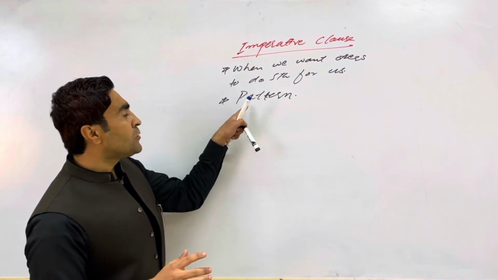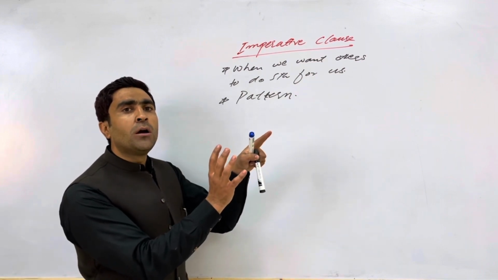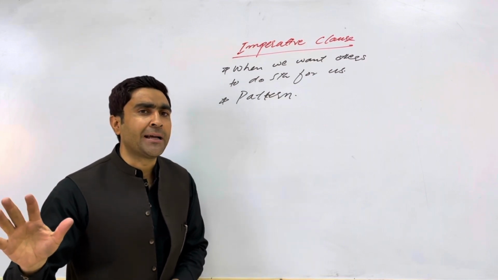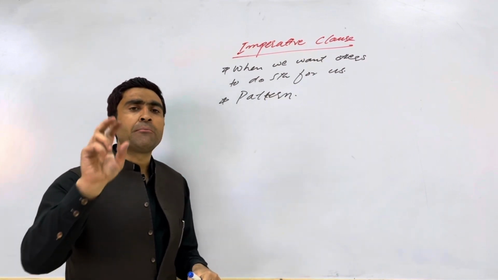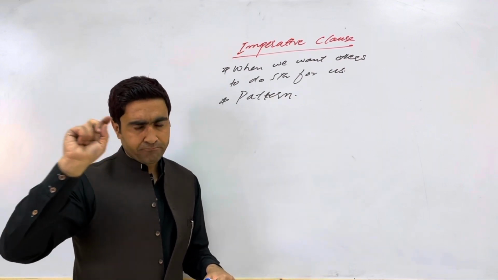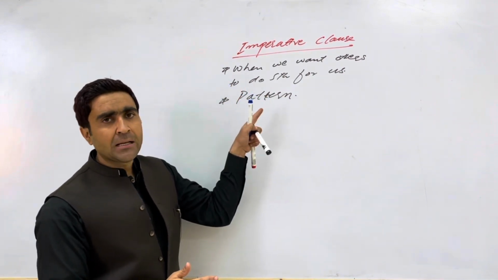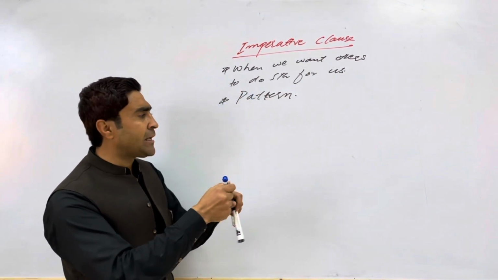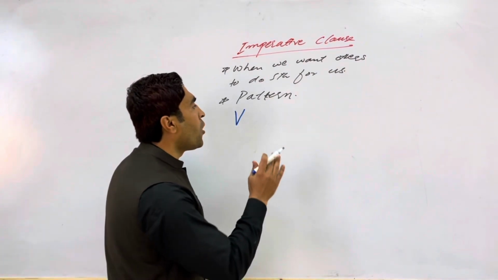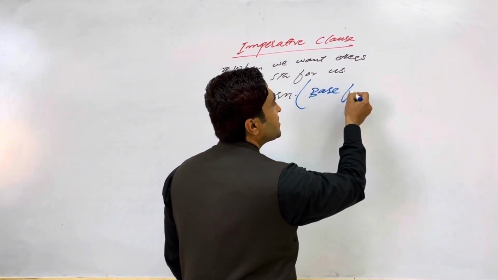ठीक है, और पैटर्न की जब हम लोग बात करते हैं, declarative sentence में सबसे पहले हम लोग subject लगाते थे फिर उसके बाद verb लगाते थे, फिर extension the predicate लगाते थे। और exclamative sentence में हम लोग सबसे पहले interjection लगाते थे, फिर उसके बाद subject लगाते थे, फिर the rest of the sentence. As far as the imperative clause or imperative sentence is concerned, सबसे पहले हम लोग क्या लगाते हैं? The verb. First of all, we use the base form. For example, यहाँ पे मैं लिखूंगा the base form.